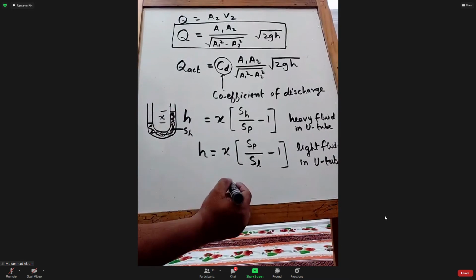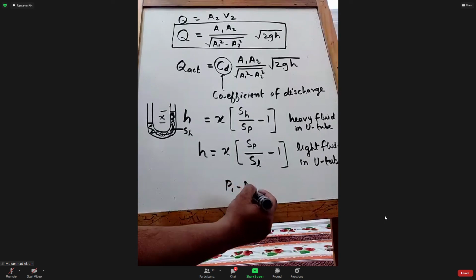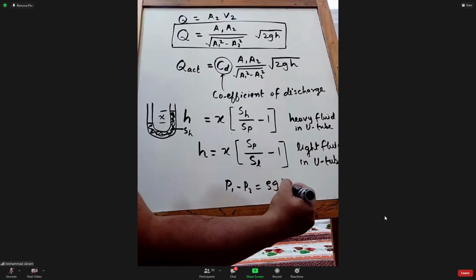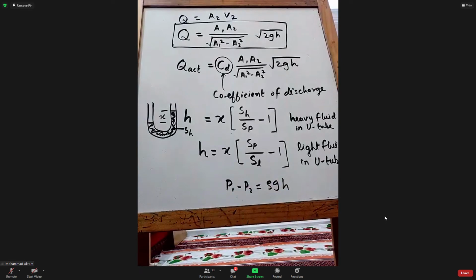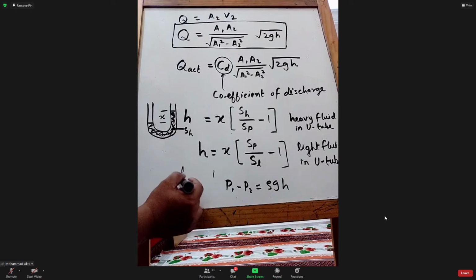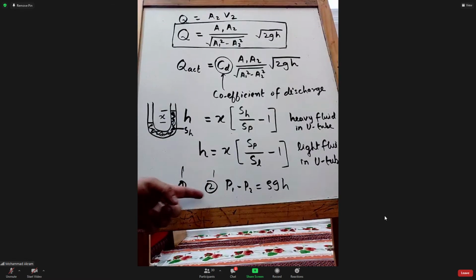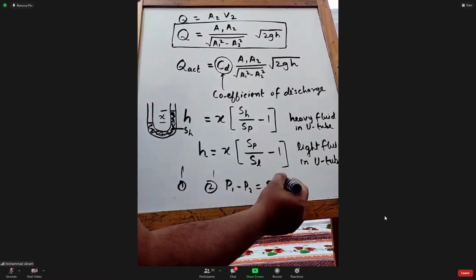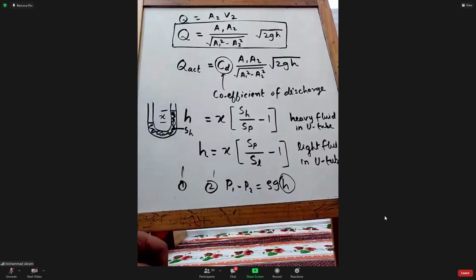If you remember, I told you that P1 minus P2 is equal to rho GH, right? When you are applying at section 1 and 2, is it the pipe fluid or manometer fluid at 1 and 2? Pipe. It is pipe fluid, right? But what is the H here? Is it the height of manometer fluid or pipe fluid? Manometer fluid, right? Yes.